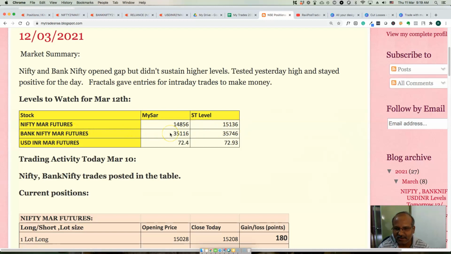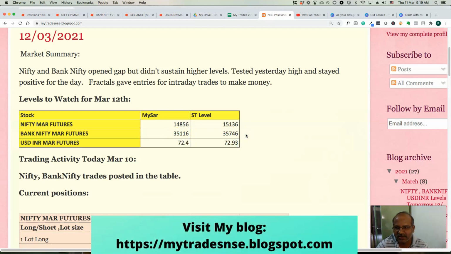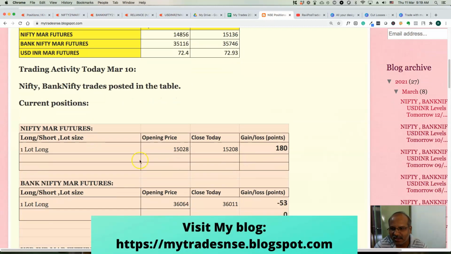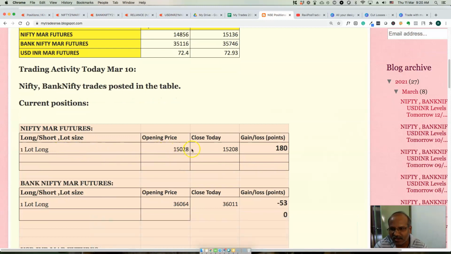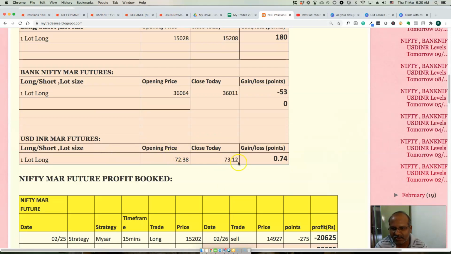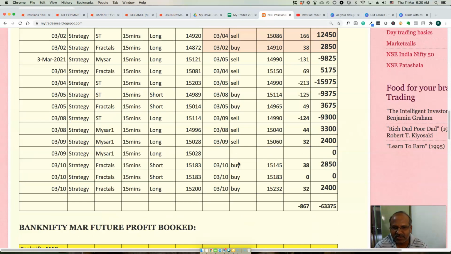Banknifty Futures is testing higher levels, so it has turned positive for now. The reversal level is at 35,116, and the super trend level is 35,746. USD INR is in the positive zone, right? The trades for Nifty and Bank Nifty are posted in the table. Currently we have one lot long in Nifty, one lot long in Bank Nifty, and one USD INR, which is long, right?